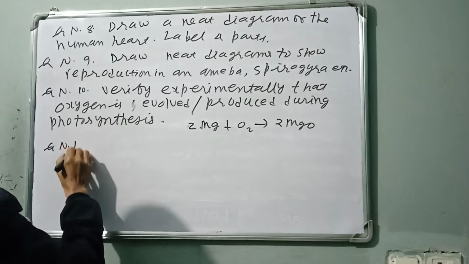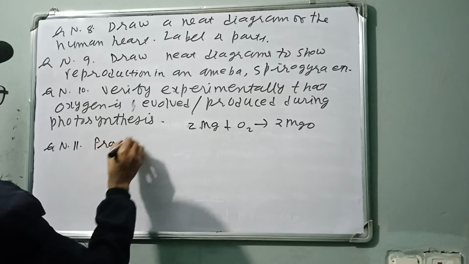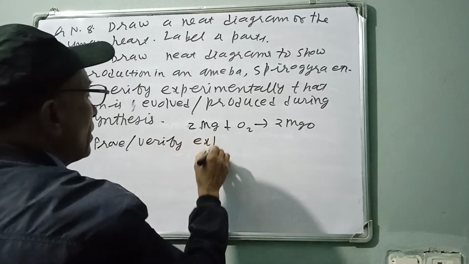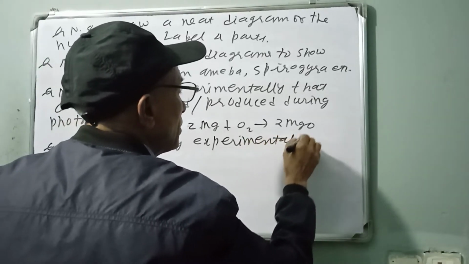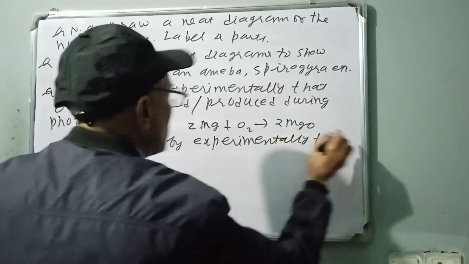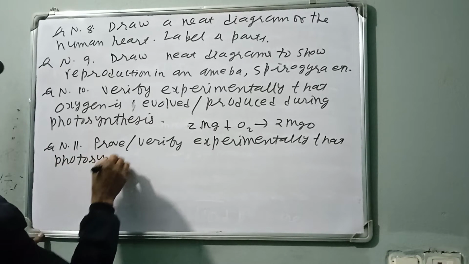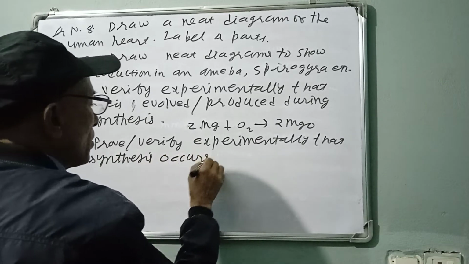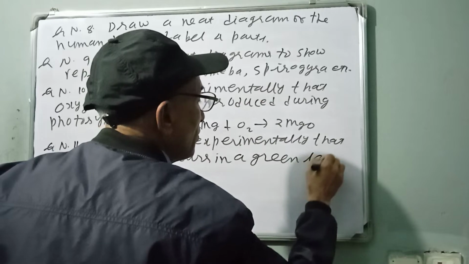Question number 11. Prove or verify experimentally that photosynthesis occurs in a green leaf.